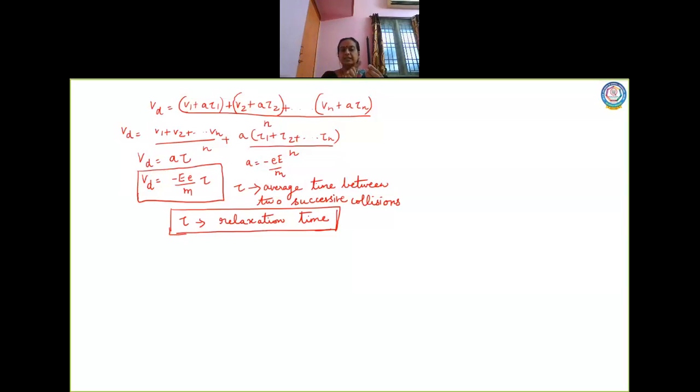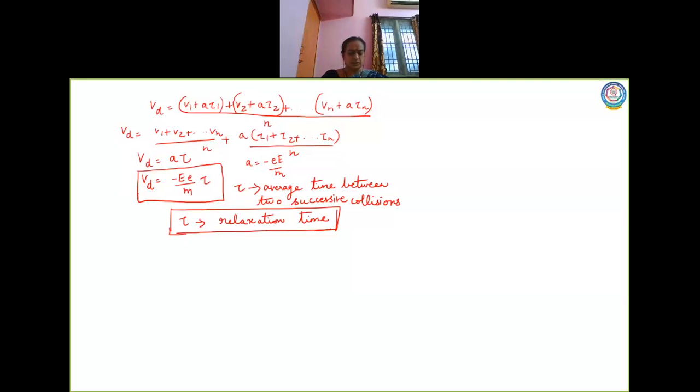So what is the time interval between two successive collisions of the electron? It is taken as relaxation time, because once the electron comes and hits, they gain velocity. After that they go somewhere and once again they come back. In between, when they are not colliding, that is the relaxation time for them. This is the first collision, again they go back and come back, this is the second collision. So the time interval between two successive collisions of an electron is nothing but what you call relaxation time. When you take the average of the time, it is denoted as tau.